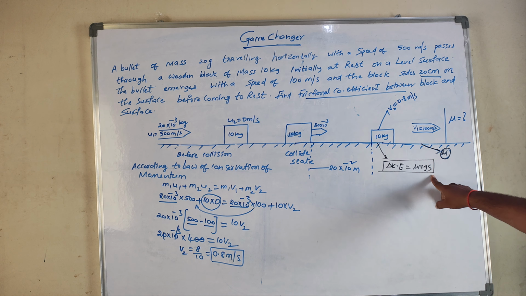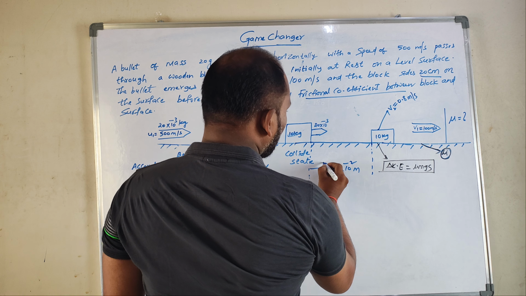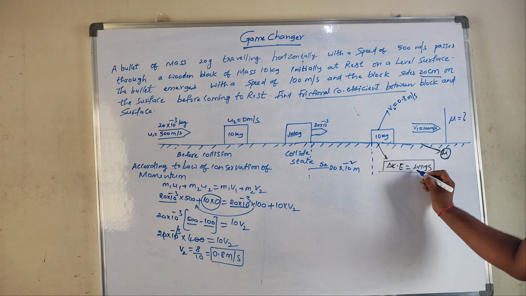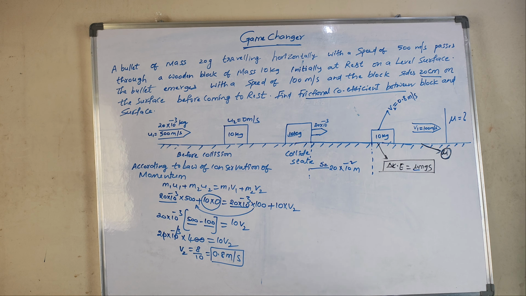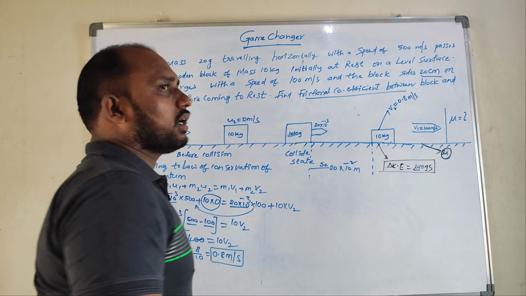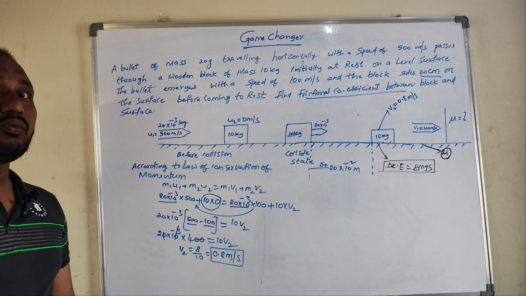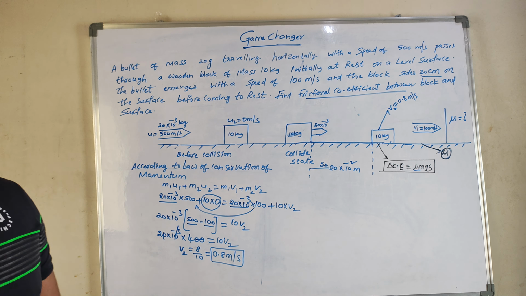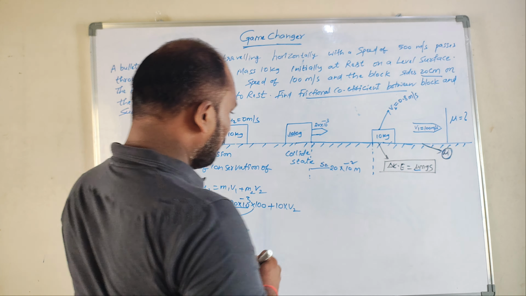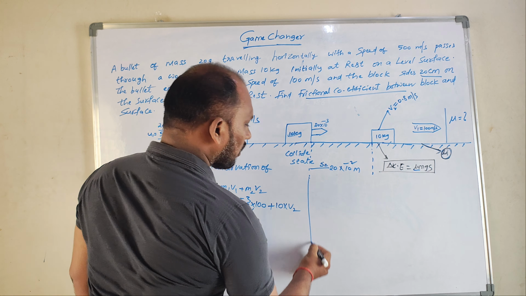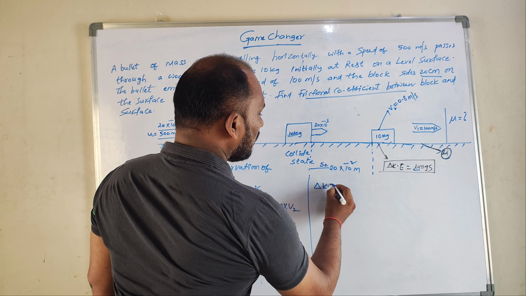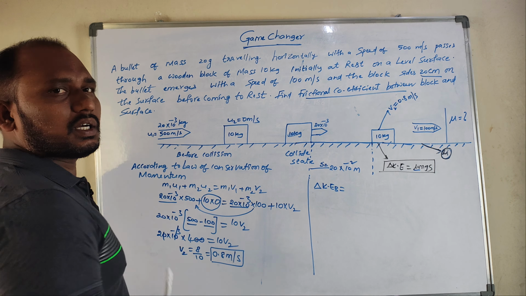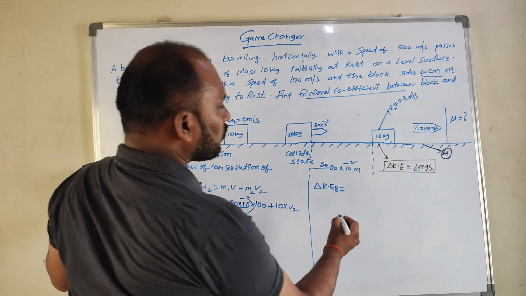Here s is the displacement, nothing but how much displacement is done by this block. So s is equal to 20 into 10 power minus 2. m is the mass of the block, g is the gravitation, mu is the coefficient of friction. I want to find out this value. First I want to find out delta K according to the work energy theorem, that is the work done. So we have to be clear about the work, power and energy chapter also.